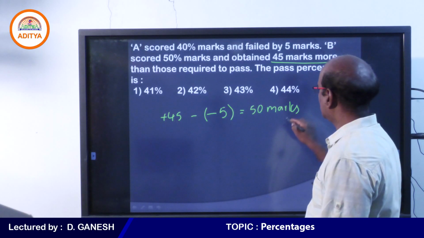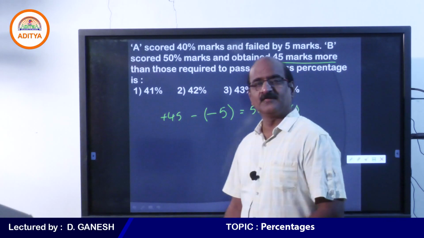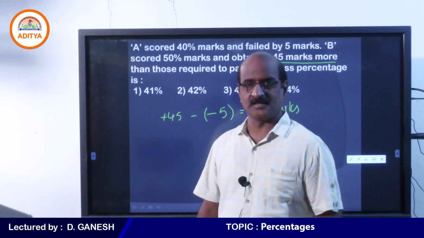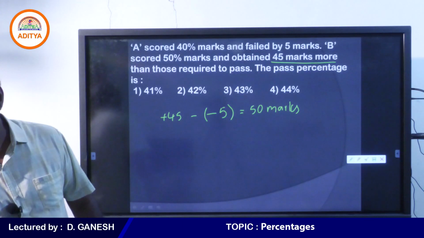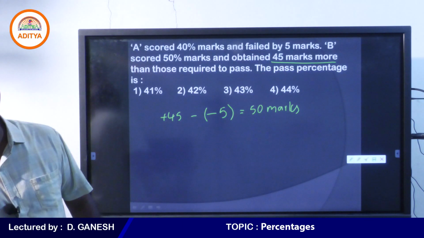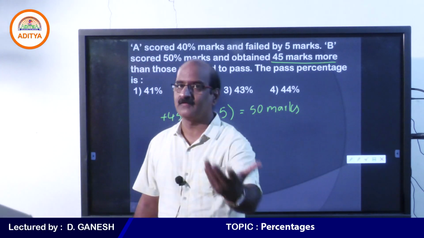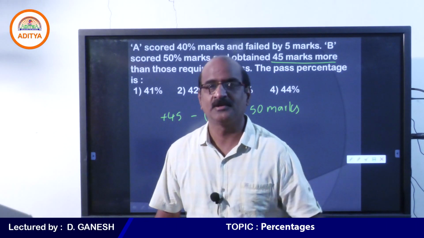Student, please let me know, am I clear to you? Difference between A's and B's marks is 50. Yeah, difference is only subtraction, student. So how can you say the difference? You got 10 and I got 20. Difference is only 10. So you need to subtract.